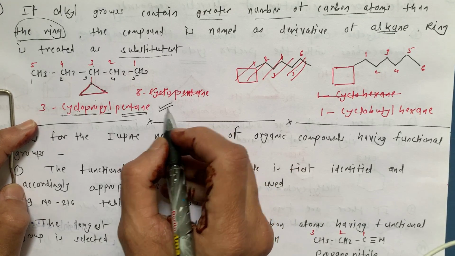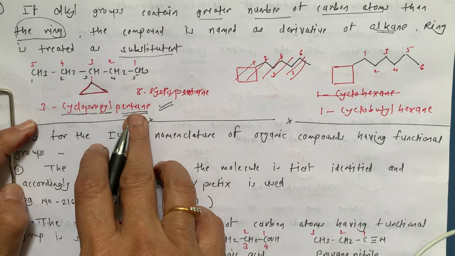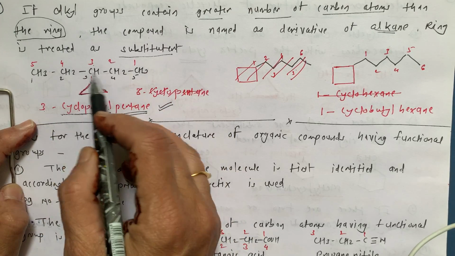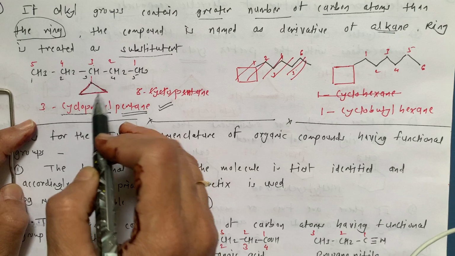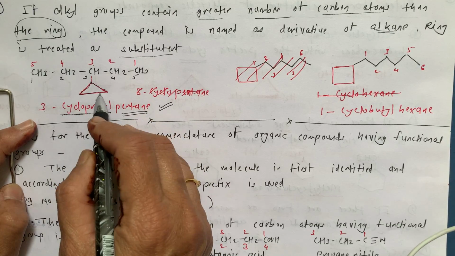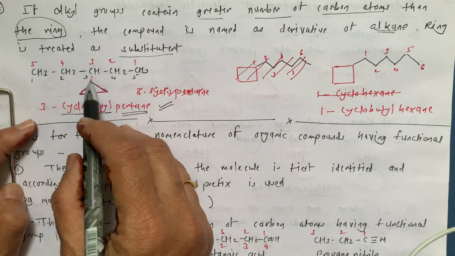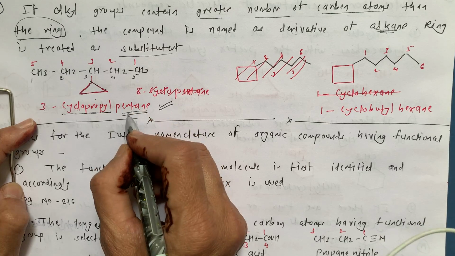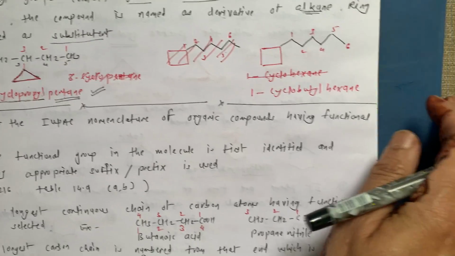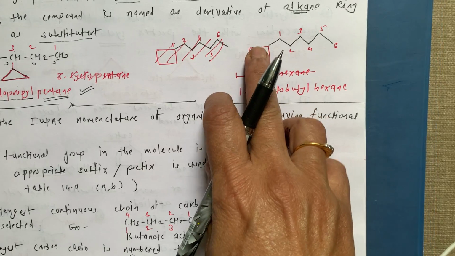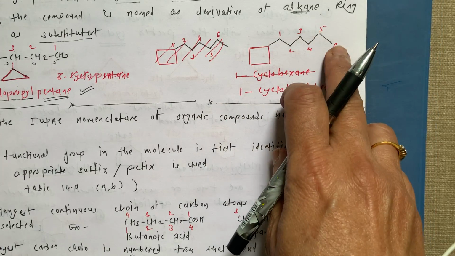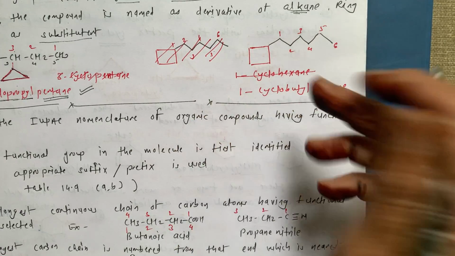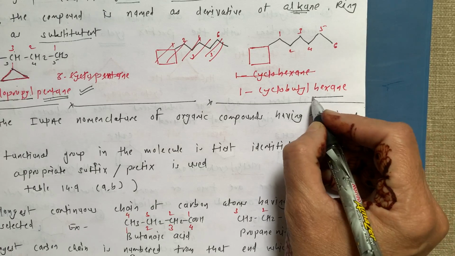This is not pentylcyclopropane. Why? Because this is a 5 carbon chain while this cyclic compound is only 3. And that's why the compound is named as a derivative of alkane. Which alkane here? Here the alkane is pentane. Now see another example. This is the cyclic substituent and this is the chain of 6 carbons. These 6 carbons are more than these 4. That's why this is the derivative of hexane.